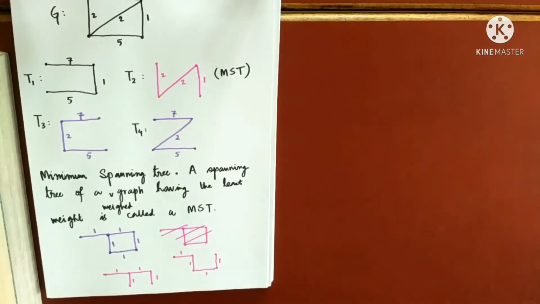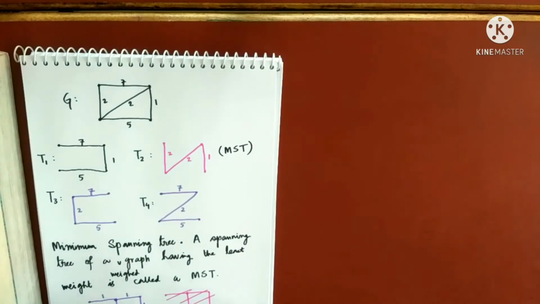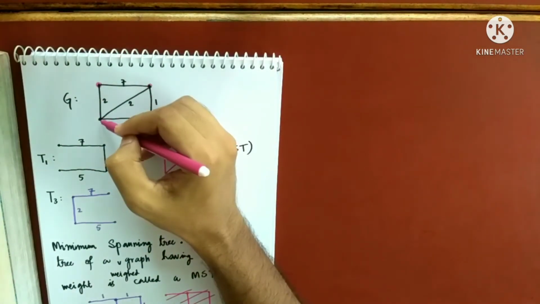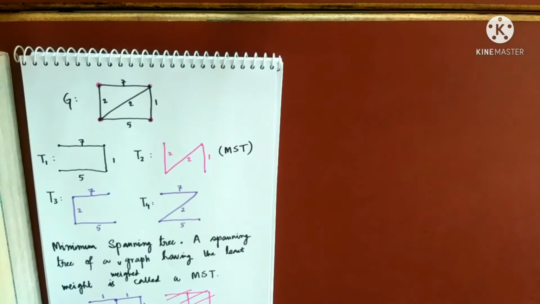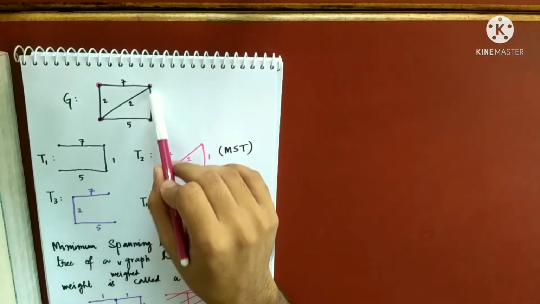Okay, just one last minute. Why do we care about minimum spanning trees? What exactly is the minimum spanning tree giving us? Why do I care? One reason I can explain is that suppose these 4 places represent some cities, and these are some airlines.